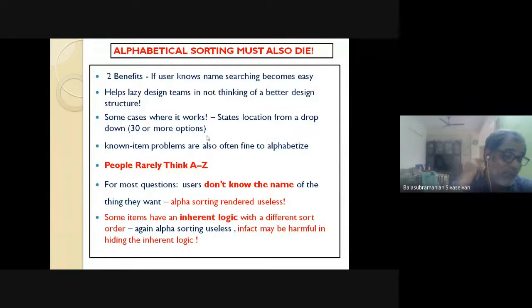Now, what is the point of even these people pages in academia I told, right? A to Z, okay. And where is it supported actually? The directory of people or something, okay. Normally, they support a feature of searching people in the website, and it is alphabetically sorted. But when I'm searching for some person's name, I possibly don't know even their name, right? I'm talking in the context of websites, okay, right? So blindly adopting an alphabetical sorting in all places is not a good go, okay, right? Some items have an inherent logic. That's what I mean, okay.